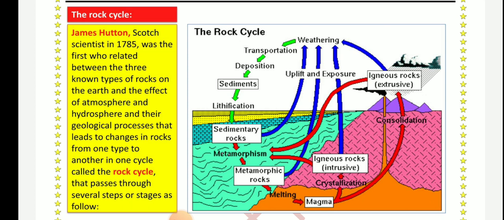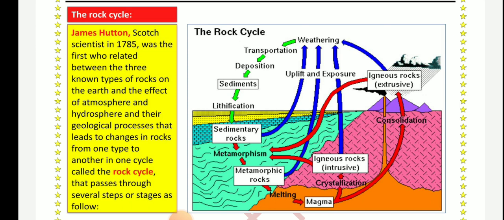And the sedimentary rocks may be subject to heat or pressure to be converted, or metamorphosed, into metamorphic rocks.